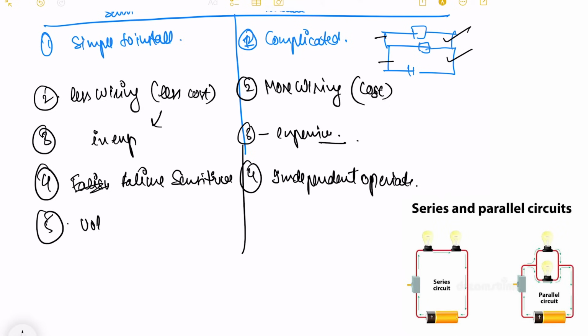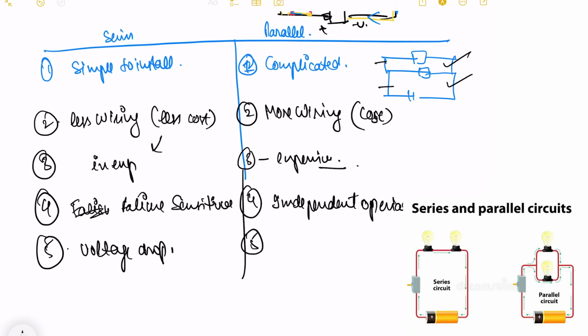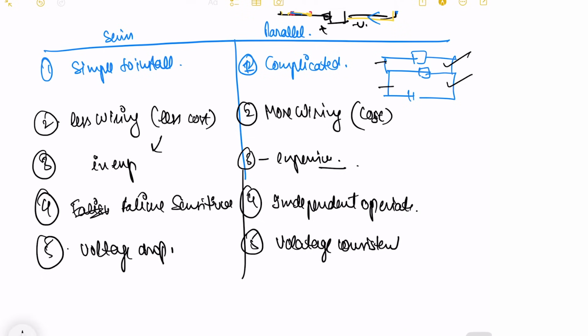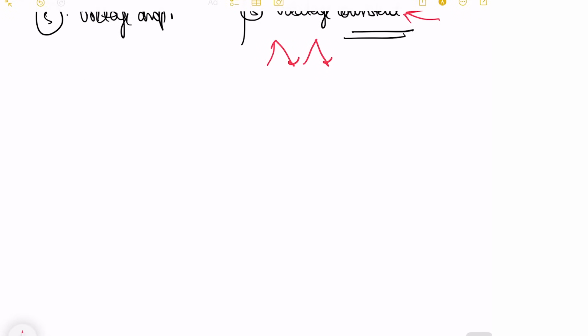Then last is there is voltage drop in your series connection, but there is no voltage drop in your parallel connection. Voltage is consistent. And for homes and for all the appliances, it is always good to have a constant voltage, because constant voltage helps all the devices to stay safe. Otherwise, if the voltage is up and down, it can affect the performance of any appliance, and it can even lead to short circuit, which will ultimately damage your device. So overall, parallel circuit is something that is used in our houses these days.